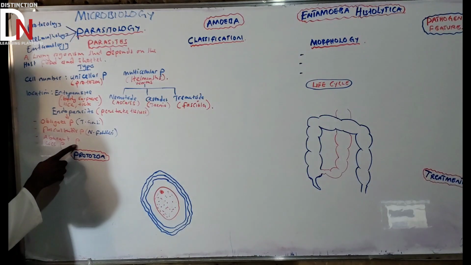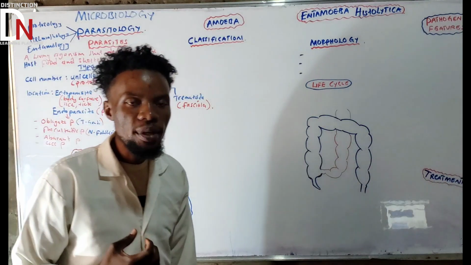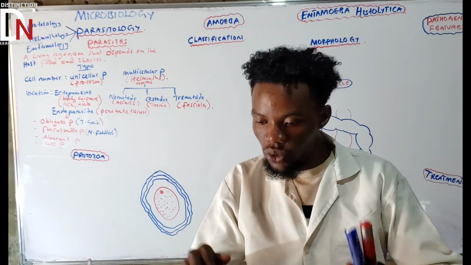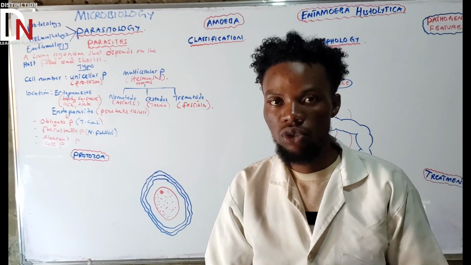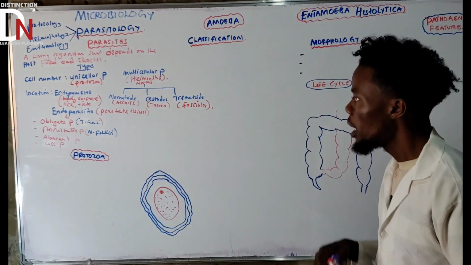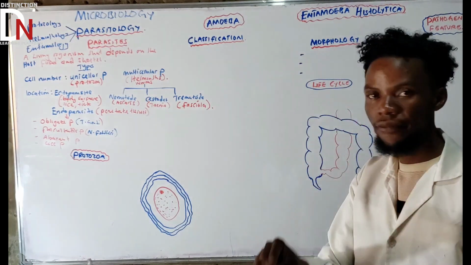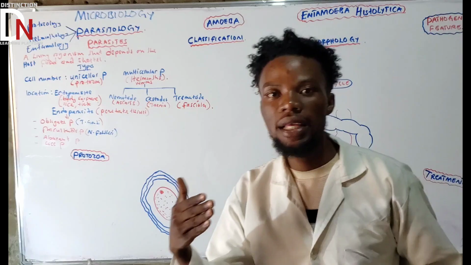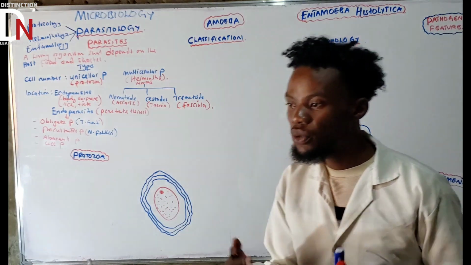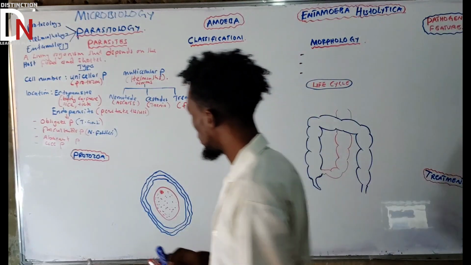What about this one? Aberrant parasite. What is an aberrant parasite? An aberrant parasite is a type of parasite where the moment it affects the animal, that will be the end stage. It is not going to develop further. So basically, it can't be transmitted from one person to another. That's what we call an aberrant parasite.